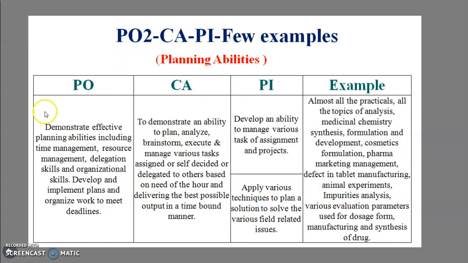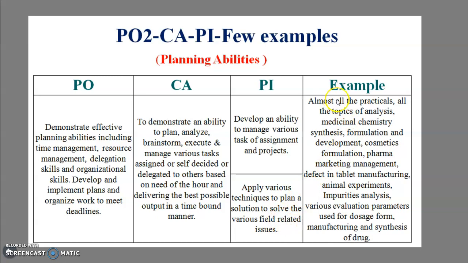Then our next PO, that is planning ability. How will we measure the competency of that particular PO? The student should get the ability to plan a particular thing. What are the various PIs applicable for that CA? The development of the ability to manage the various tasks or projects assigned. Then next is applying various techniques to plan the solution for various field related issues.